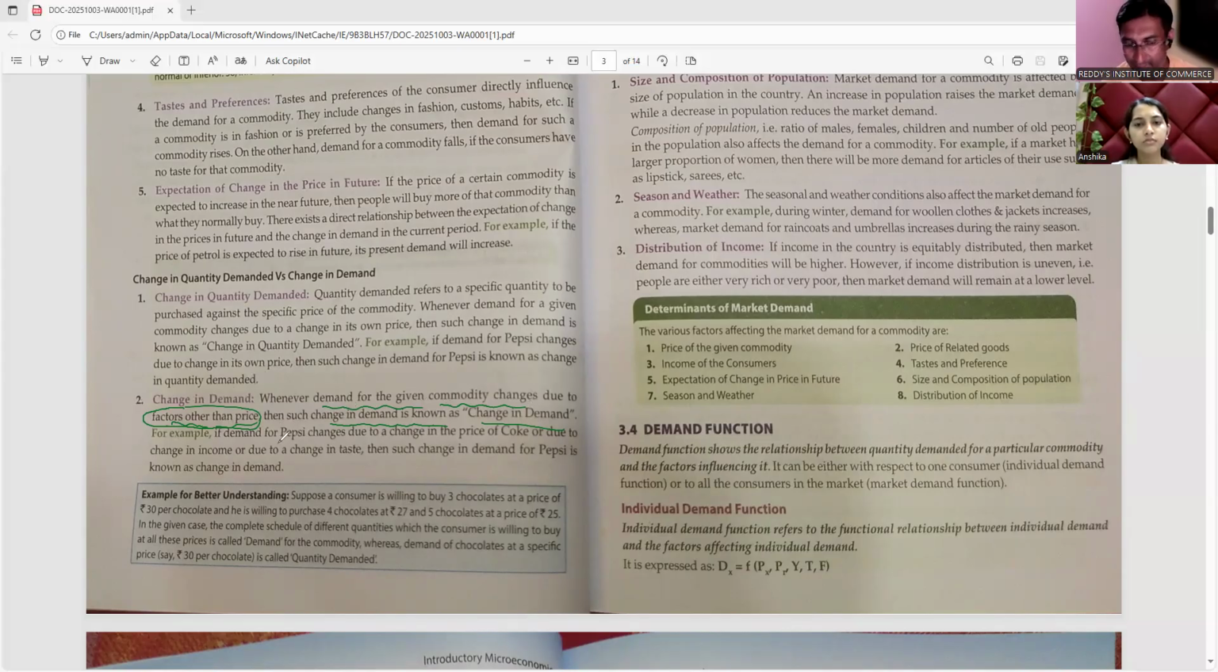Example, if the demand for Pepsi changes due to change in the price of Coke, कोक के प्राइस में चेंज हो गया, इसके चलते पेप्सी के डिमांड में चेंज हो गया वहां. Due to change in income or due to change in taste, then such change in demand for Pepsi is known as the change in demand. Now यहाँ पे फिर से एग्जांपल समझ के लेते हैं. If the demand for Pepsi changes due to change in the price of Coke, और कहाँ है यहाँ पे?